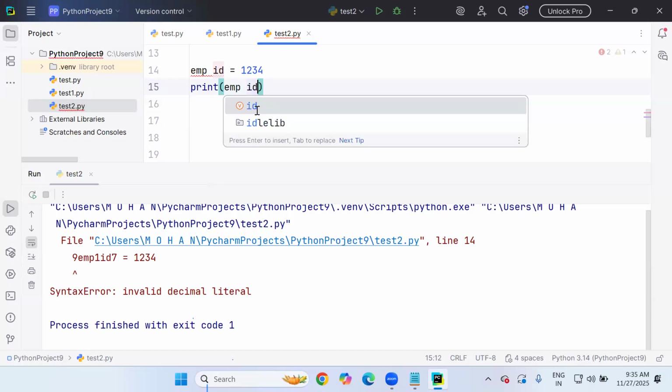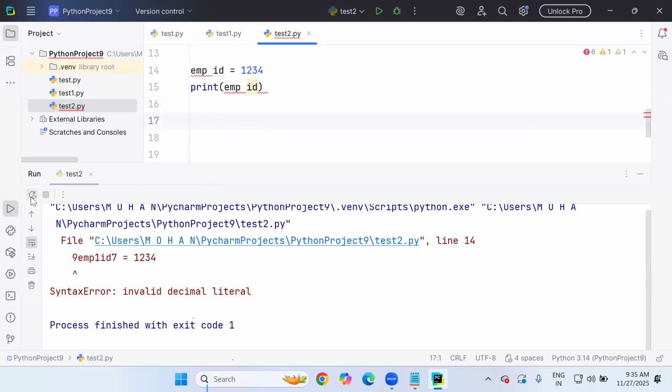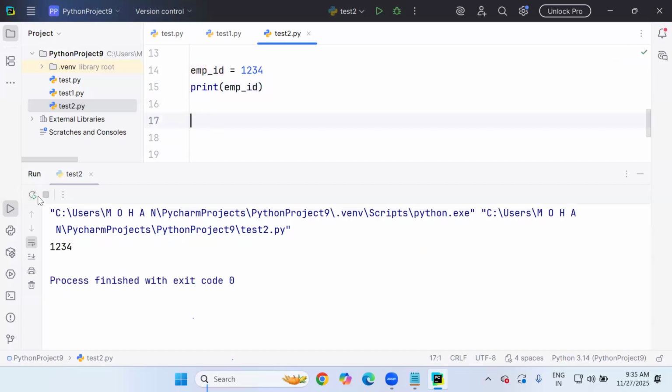EMP is one word, ID is another word. The space between two words is not allowed. If your variable name or function name or class name contains multiple parts, then it is better to combine them by using what? The underscore sign. Combine them together, so it works well. For this reason only, it allows the underscore sign.